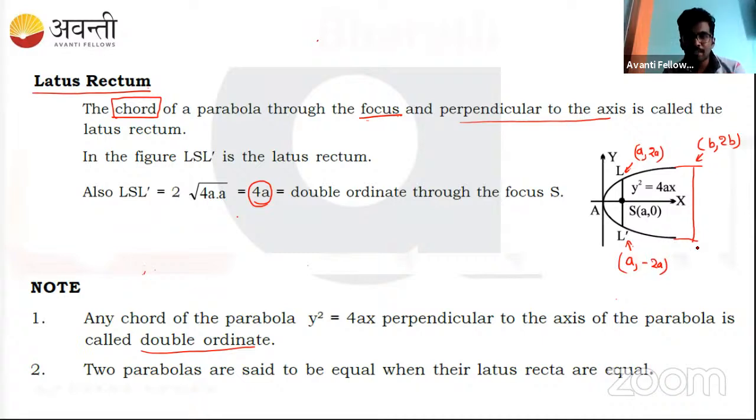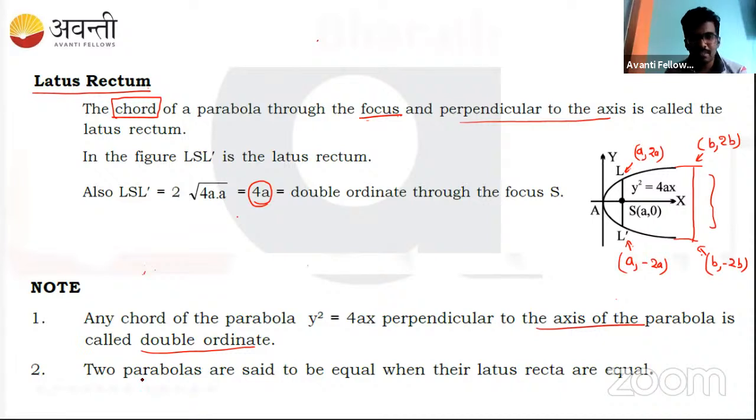What about here? This point will be B, comma, minus 2B, so the total length will be 4B. Isn't it? Understood? That is always true. For any chord which is perpendicular to the axis, the condition is that it has to be perpendicular to the axis. Then only can we say that.